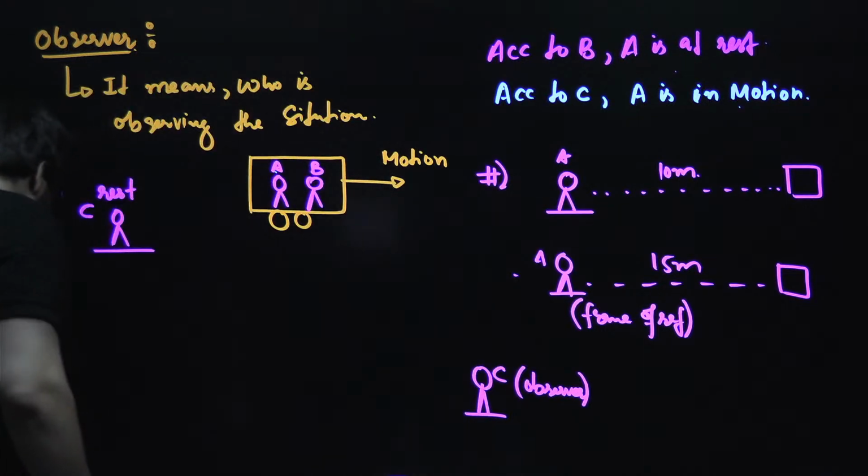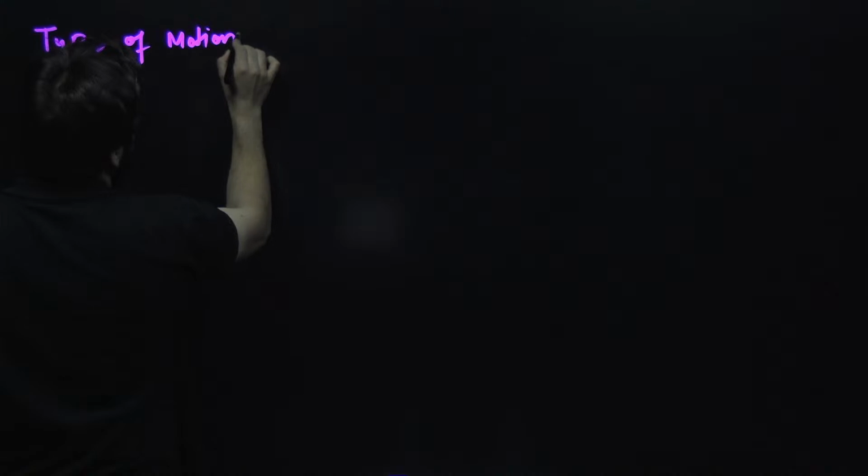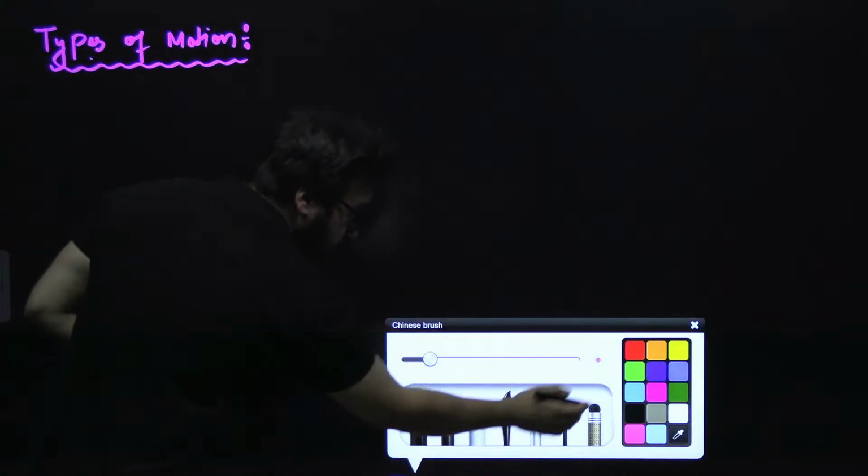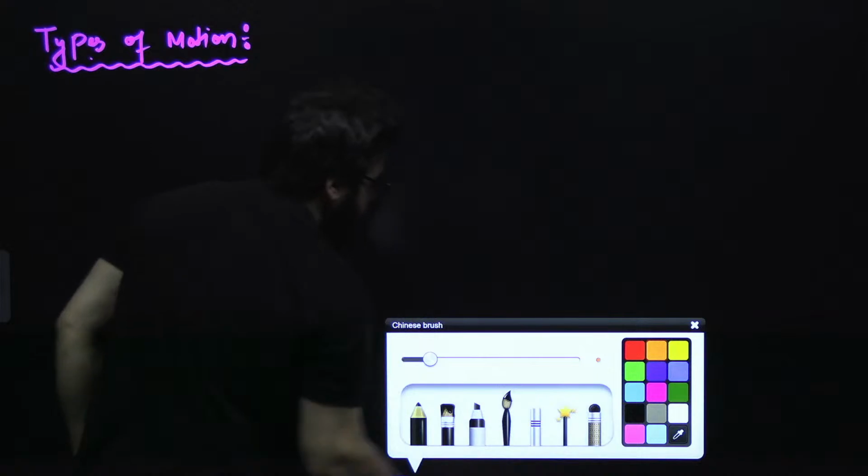Great. Now guys, understand one more thing. Observer is done, definition of kinematics is done, frame of reference is done. Let's talk now about the types of motion. The first one is what we call one-dimensional motion.